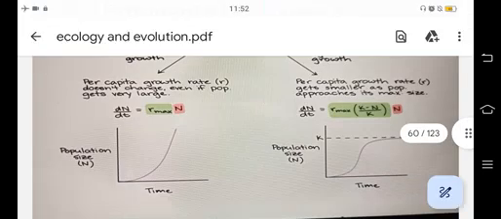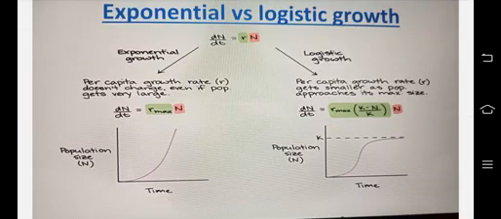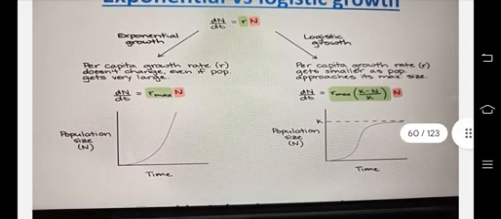Exponential versus logistic growth. dN/dt = rN for exponential growth. Per capita growth rate r doesn't change even if the population gets very large. dN/dt = r max N, population size N against time t. Logistic growth: per capita growth rate r gets smaller as the population approaches its maximum size. dN/dt = r max N (K - N)/K, population size N against time.